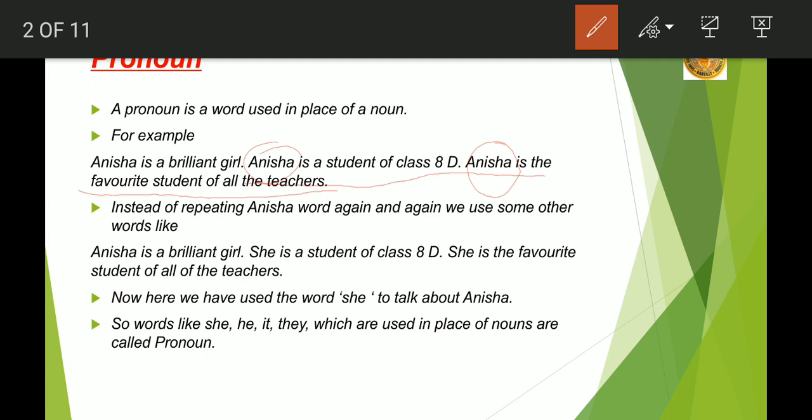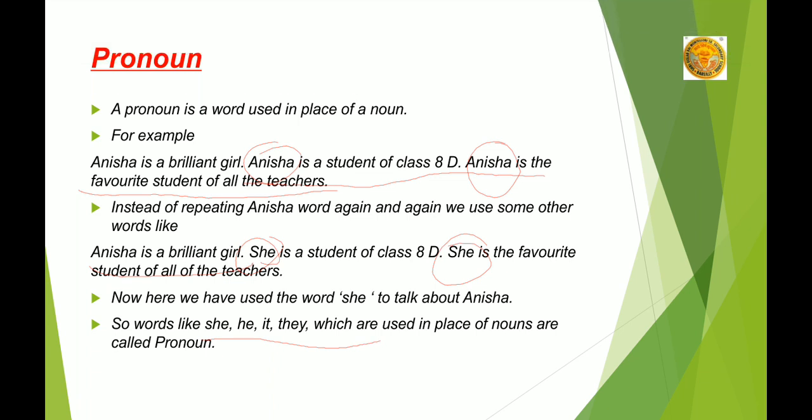Now come to this line. Anisha is a brilliant girl. She is a student of class 8th D. She is the favorite student of all the teachers. Now, instead of using this word Anisha, I have replaced this Anisha word with a word that is she. So, the words like she, he, it, they, which are used in place of nouns, are called pronoun.